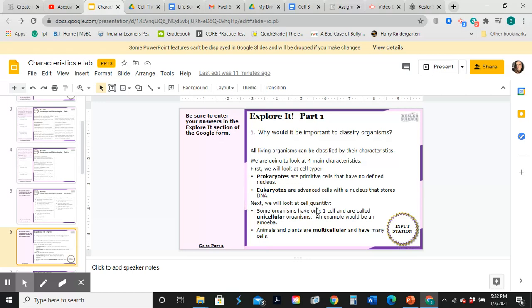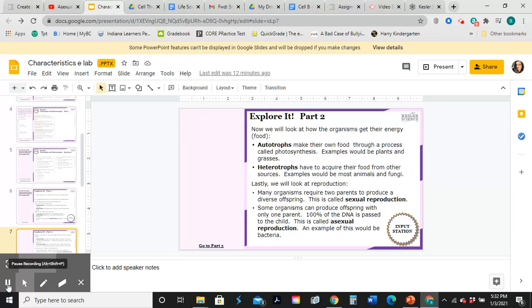Next, we will look at cell quantity. Some organisms have only one cell and are called unicellular organisms. An example would be an amoeba. Animals and plants are multicellular and have many cells. Explore it part 2. Now we will look at how organisms get their energy, food. Autotrophs make their own food through the process called photosynthesis. Examples would be plants and grasses. Heterotrophs have to acquire their food from other sources. Examples would be most animals and fungi.